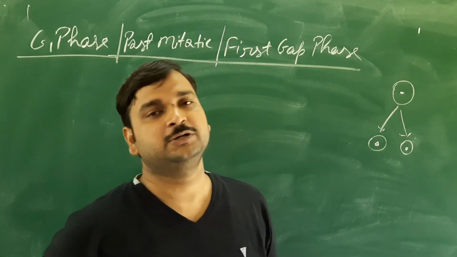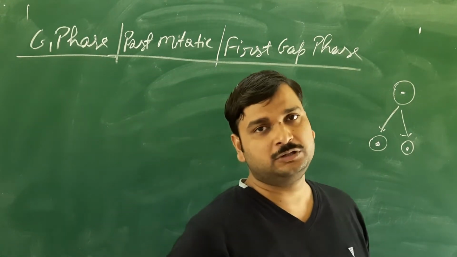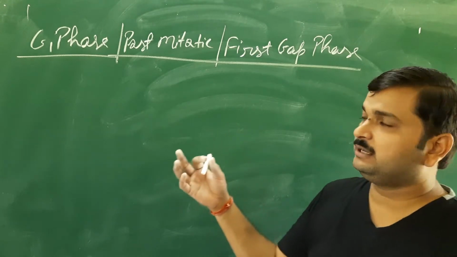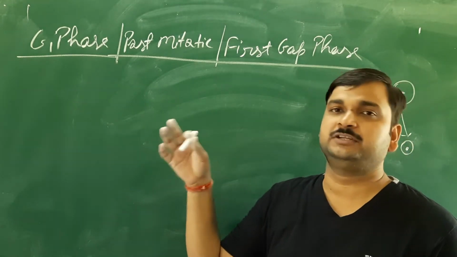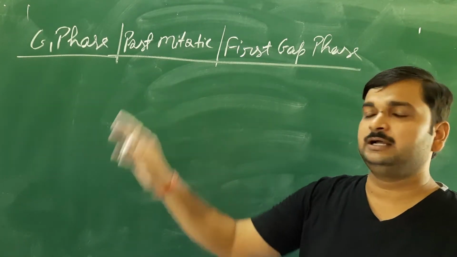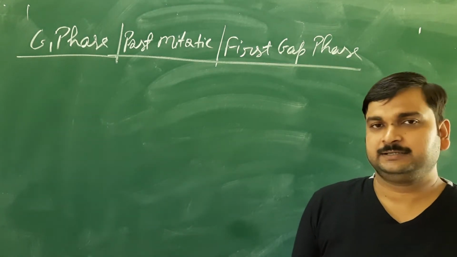So this is the first thing that you should know, that in the G1 phase all these cell organelles which were disappeared in the cell division phase are again formed in the G1 phase of the cell cycle. Clear?